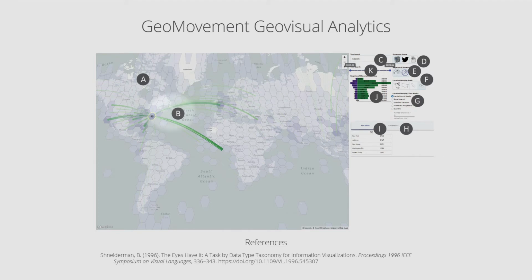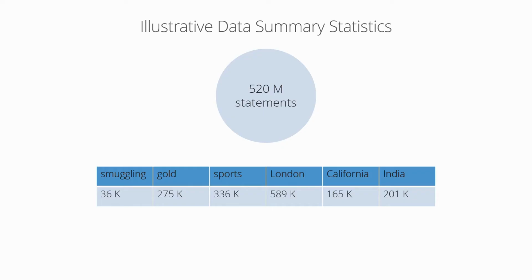When clicking on a location in the map of interest, detailed views show the connections between that location and co-occurring places in the statements, and the actual statements that match the searches. A control click on a statement will open a new web browser window and navigate to the statement's source document on the web. Out of the approximate 520 million statements in the GeoMovement system,